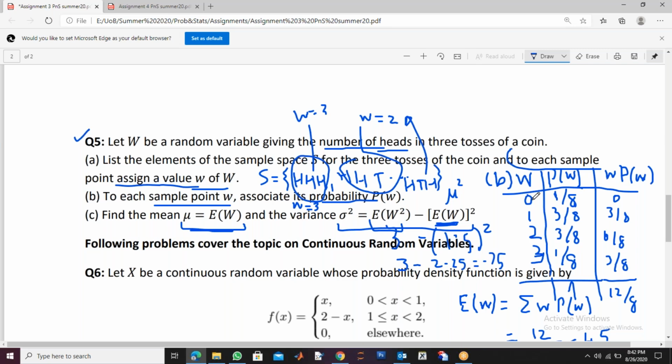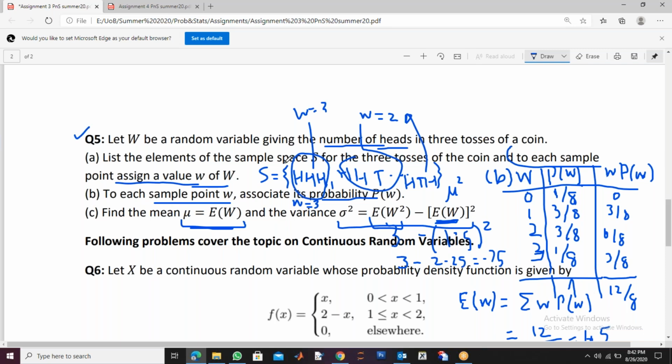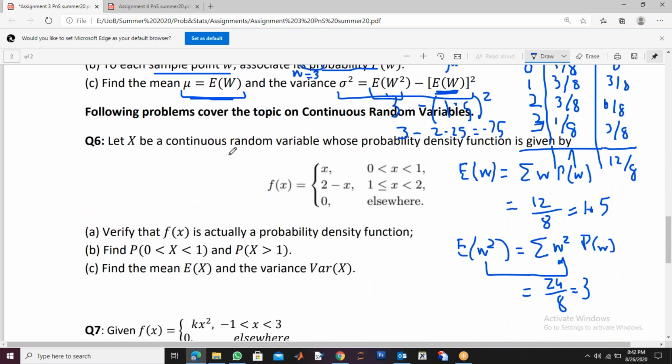So we can always get the probability of each value of the random variable, and we can make a table which is called a probability distribution. But in contrast, a continuous random variable does not have these types of values. A continuous random variable takes values in intervals, and you cannot list its values. If you cannot list the values, how can you make a table? Of course you cannot make a table, right?